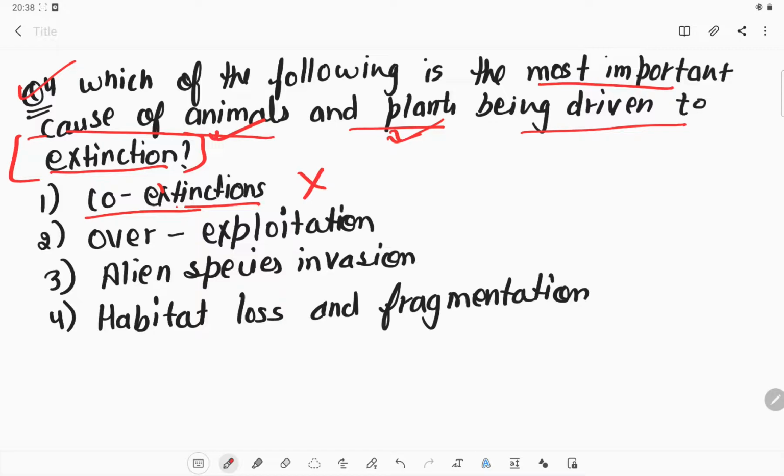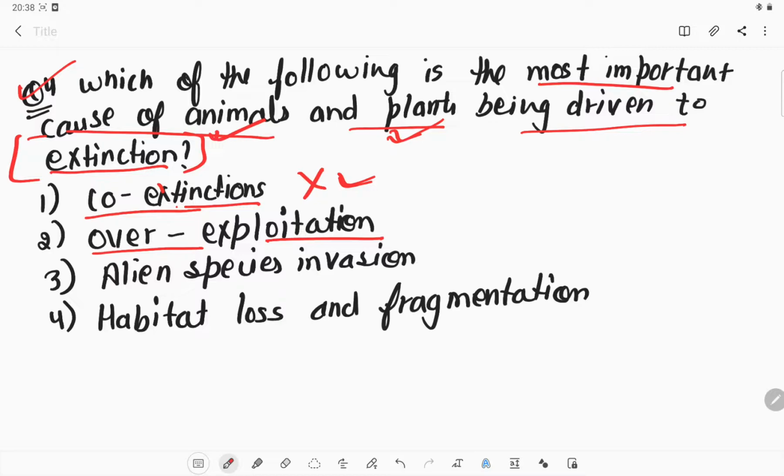To one extent we can say it is because of lack of food, because if both species exist in the same place and have the same habitat or the same food source or nutrition source, that can be a problem, but this is a minor issue. We cannot say that this is the most important cause. Second is over exploitation.